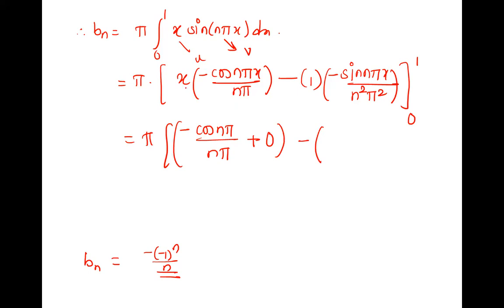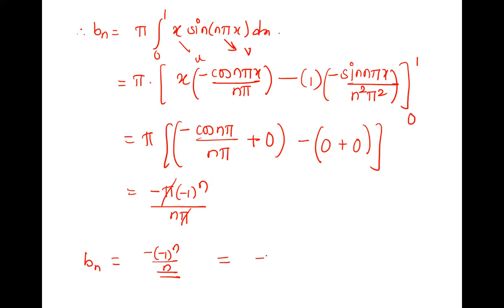If x is 0, 0 into anything is 0. If it is 0 here, sine 0 is also 0. So this is what remains: pi into minus cos n pi, minus 1 raised to n, upon n pi. When pi gets cancelled, it is minus of minus 1 raised to n upon n.